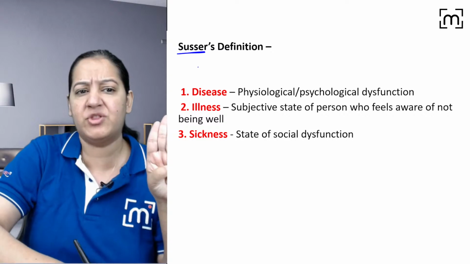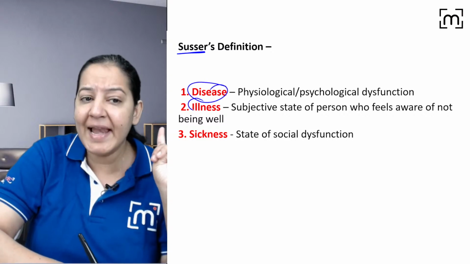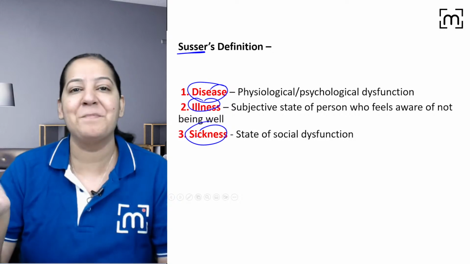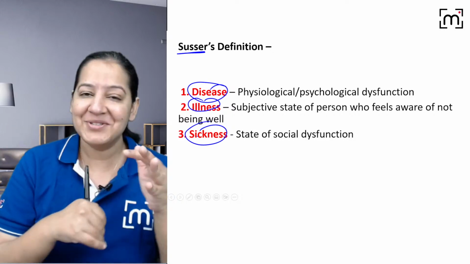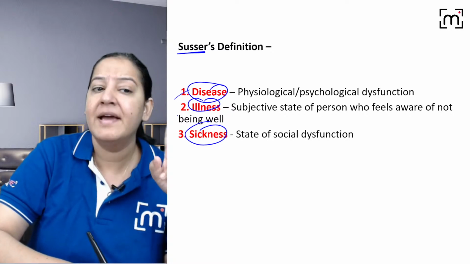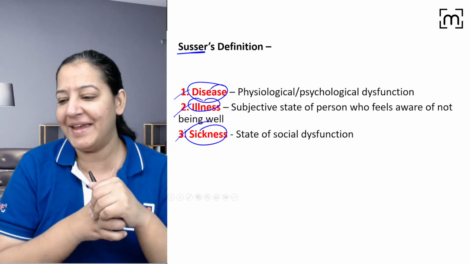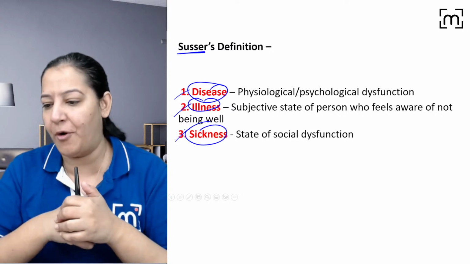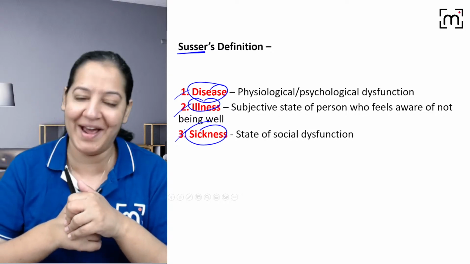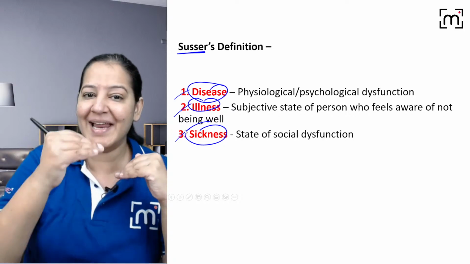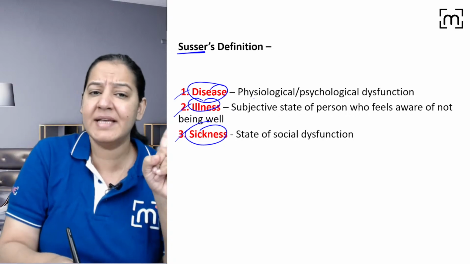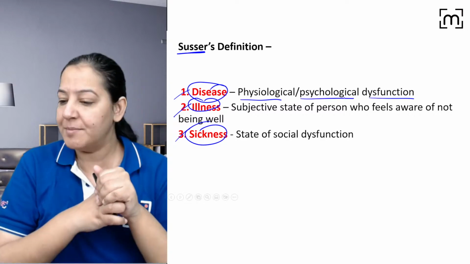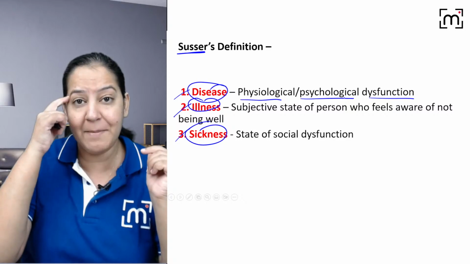Now can you tell me the difference between three things? Are disease, illness and sickness different from each other, or are they the same? We use them as synonyms, but they are not synonyms. They all are different. So can you tell me the difference between a disease, illness and sickness? Anyone of you? Okay, so Osama is saying any alteration in the body. Let me take you, absence of health. Okay, Aditya, let me tell you. So disease, illness and sickness. Disease is either physiological dysfunction of the body, as Osama was saying, or psychological also. Osama, sometimes we are physically fit, but psychologically, mentally we are disturbed.